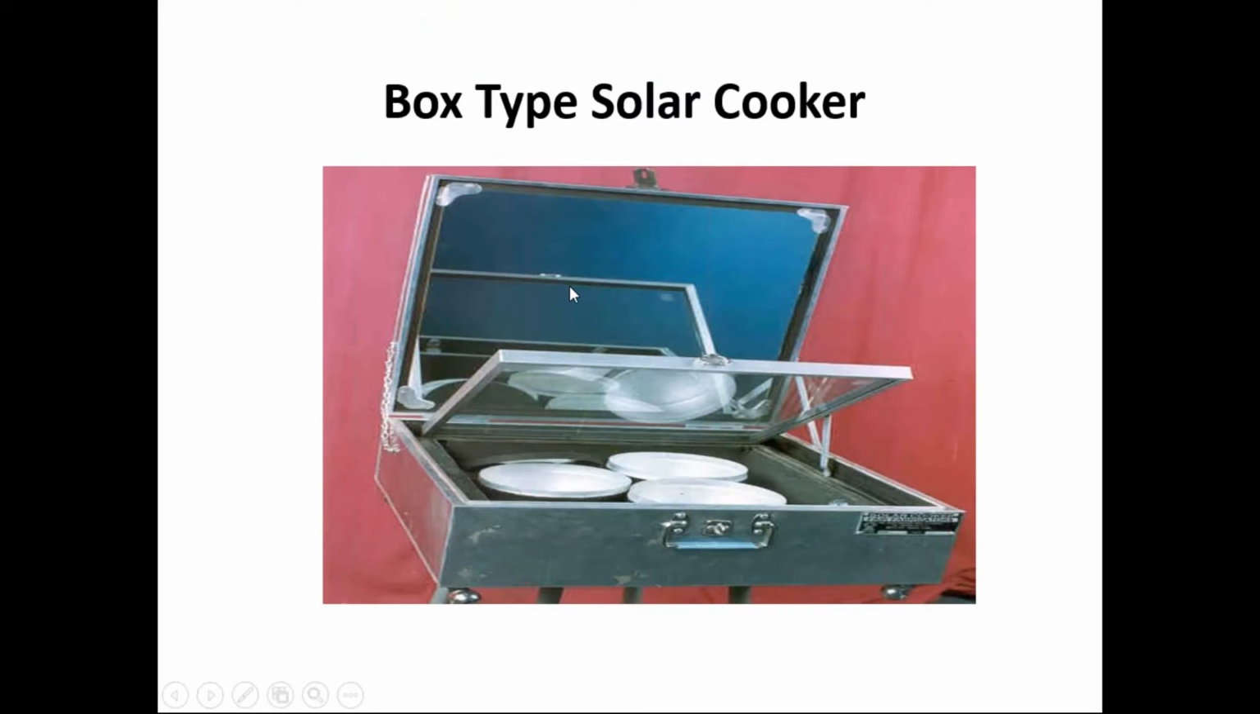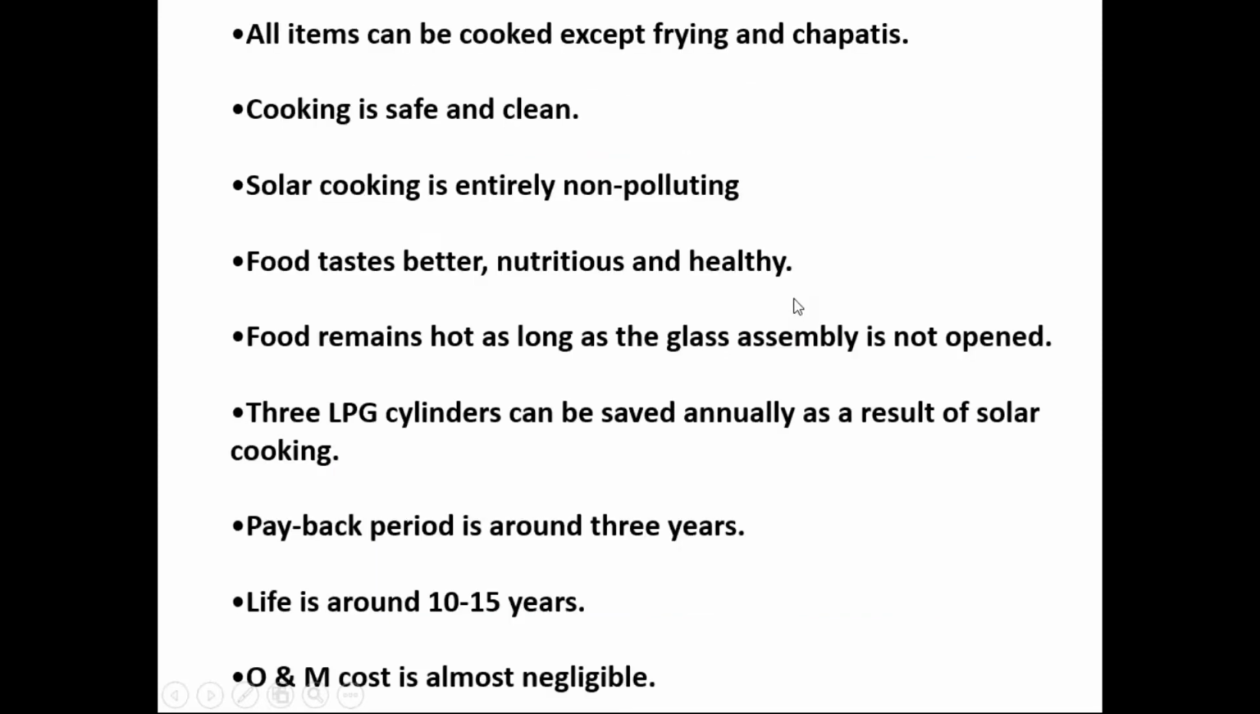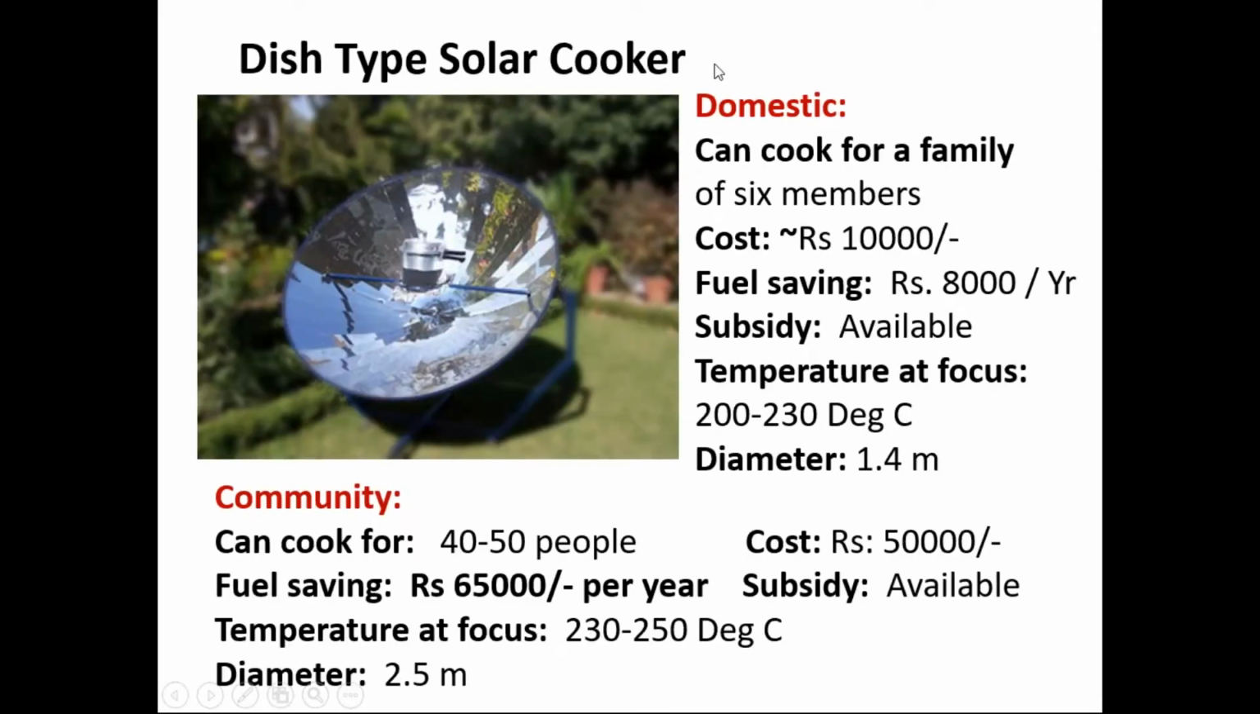Then this is the domestic application of solar thermal technology, the box type solar cooker. Many of you must have seen this. Since our focus will be on industrial applications, we will skip this. There are many advantages of this box type solar cooker as well. And another type is the dish type solar cooker. This parabolic dish type solar cooker can be used for community purpose, community application.